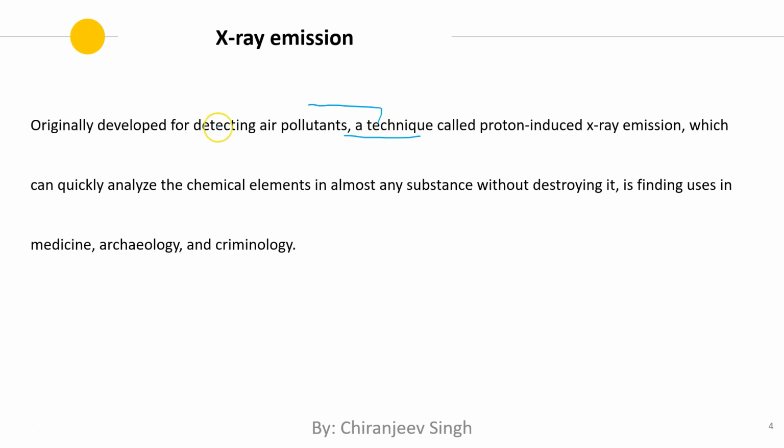Now we know that a technique is not a modifier for something that has already appeared. For example, if we had "originally developed for detecting air pollutants, comma, which cause a lot of harm," in such a case, we would understand that this comma is separating this modifier of air pollutants from air pollutants.